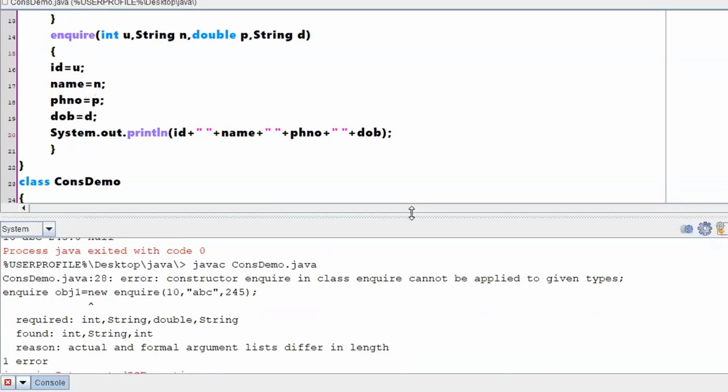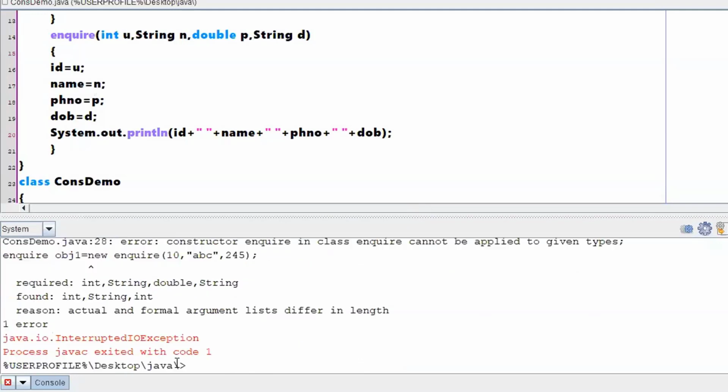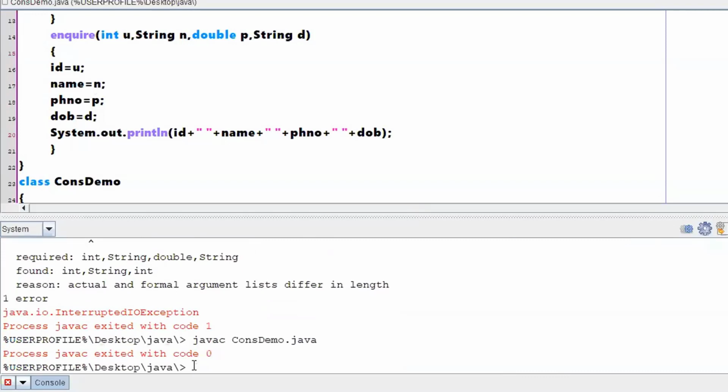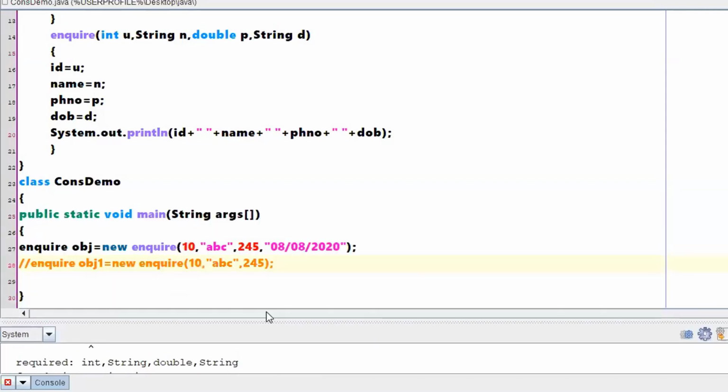I don't want to execute that part. If it was a syntactical error, if it was an error with respect to a data type not being allowed for the constructor, then it would throw an error here saying that you have defined a data type for a constructor. Is it showing something like that? No, it is not showing an error. That means whatever I have written is correct. Even so, it was showing an error saying that you cannot access this constructor, because it is not able to match a constructor which has 3 arguments, right?